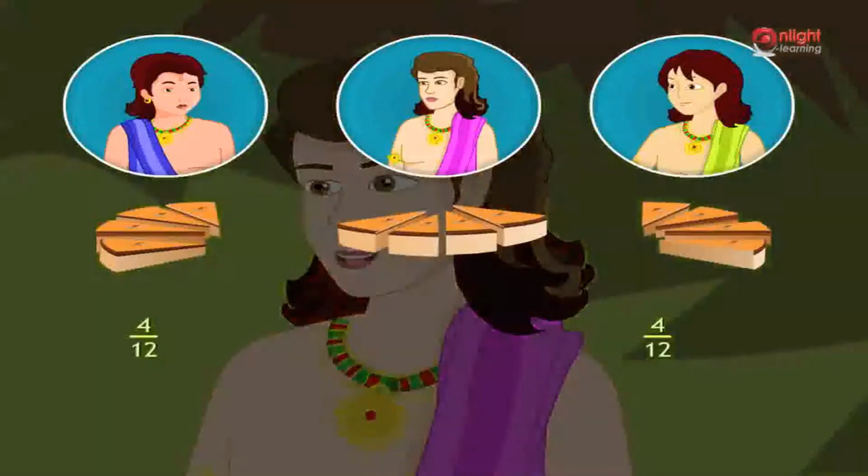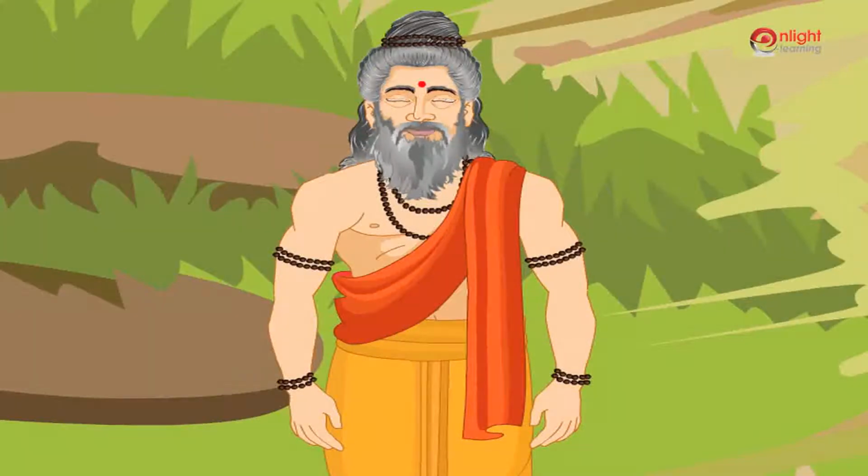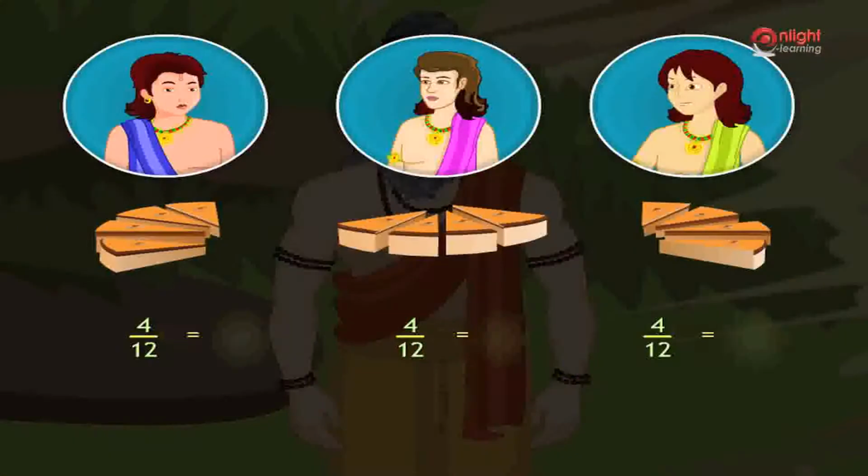I will get 4 out of 12 pieces. Good. So that will also be equal to 1 by 3. That is, 3 persons are getting 1/3 of the sweet equally. Hence, equivalent fraction of 1 by 3 is 4 by 12.